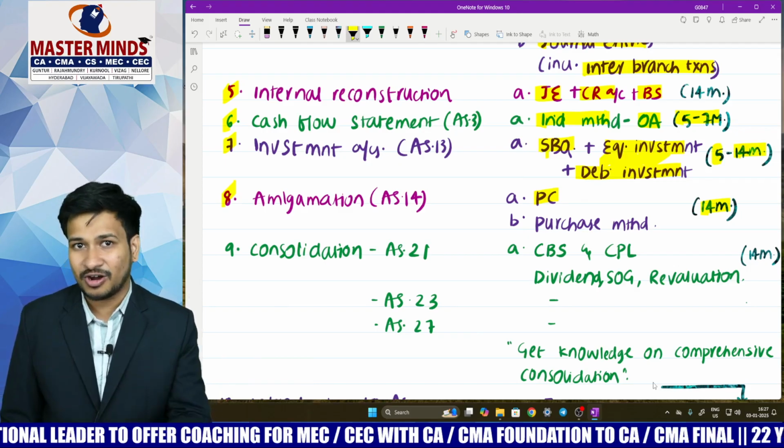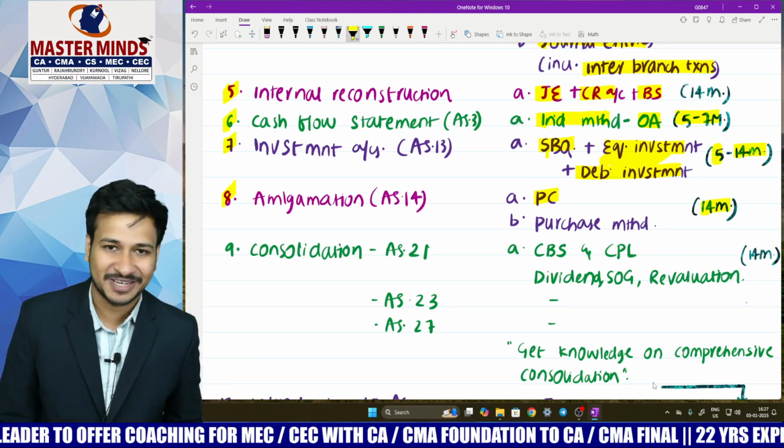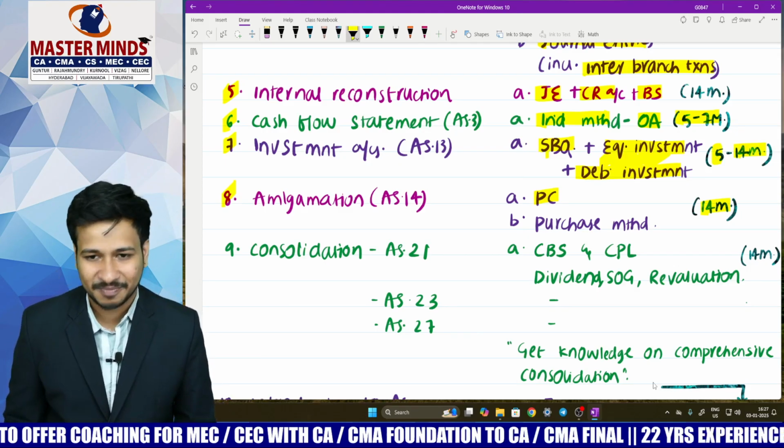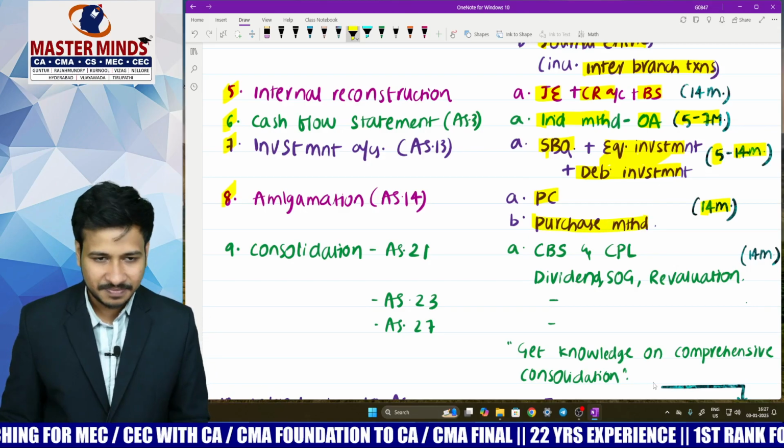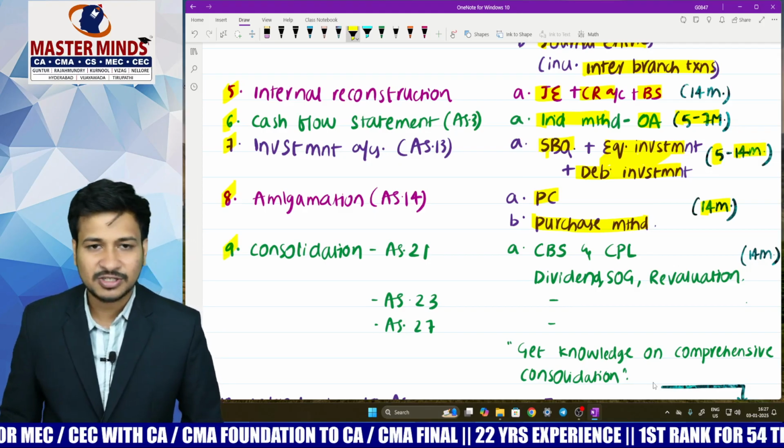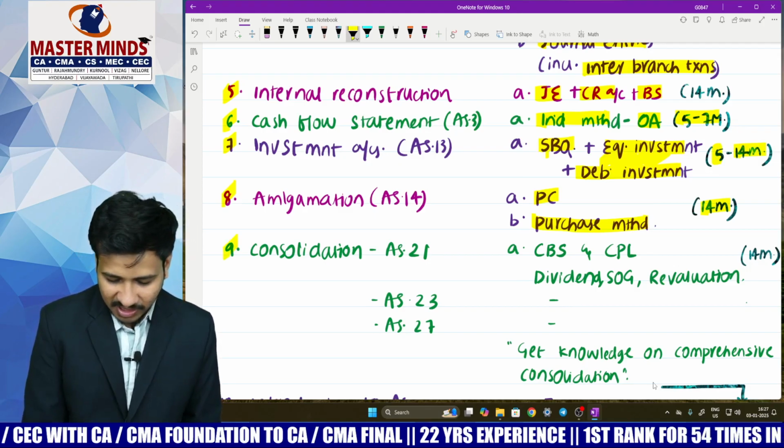If your PC is wrong for the entire problem, you'll get only 2 to 3 marks. So take more care, concentrate on PC. Of course, purchase method is recommended rather than pooling of interest method. And moving on to consolidation, is 21, 23 and 27.